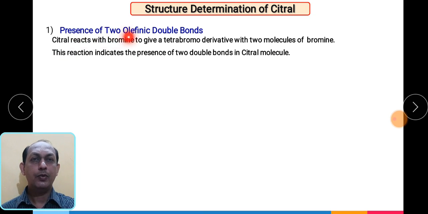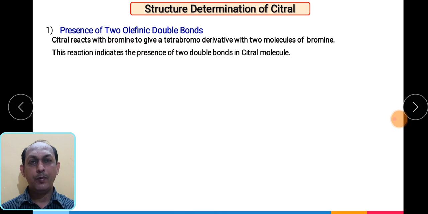First, we have to prove with the help of a chemical test that there are two olefinic double bonds. How can we prove the presence of unsaturation? By reaction with liquid bromine. Citral reacts with bromine to give a tetrabromo derivative.